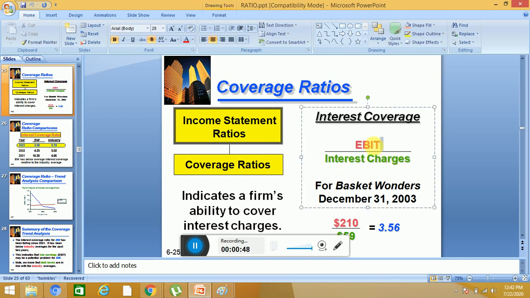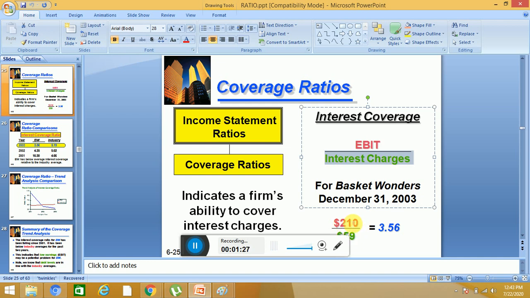In this, we discussed that you took a loan. On that loan, you are paying interest. So what is your interest and how much earning before interest and taxes are you generating on that loan? It indicates a firm's ability to cover interest charges. How much interest charges are we covering? Covering here means, can you pay your interest charges or not?